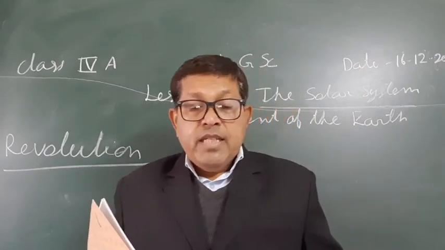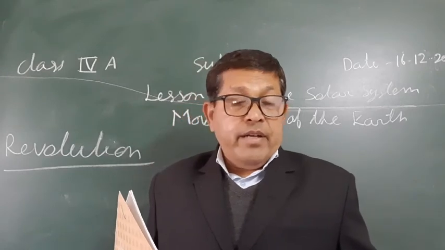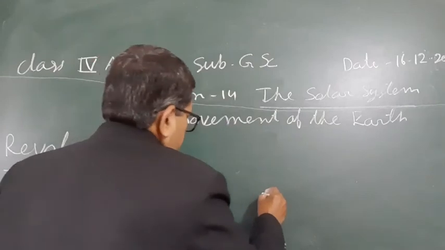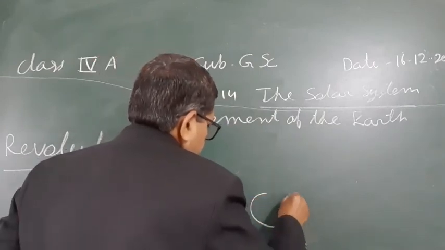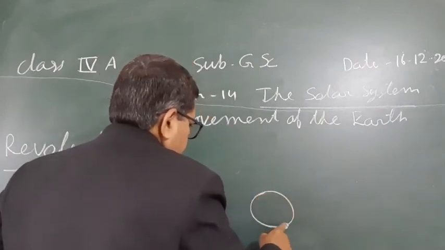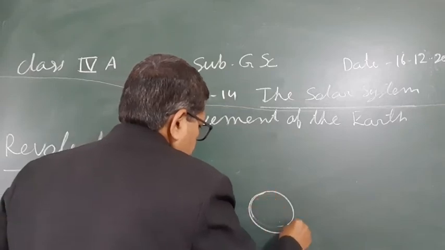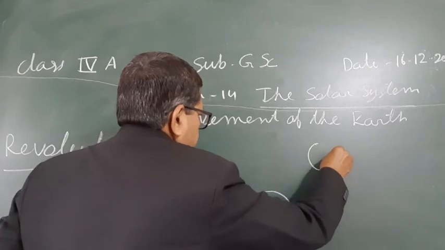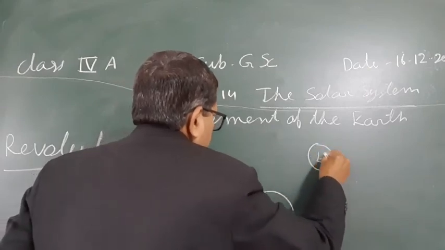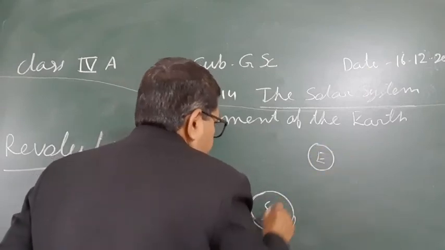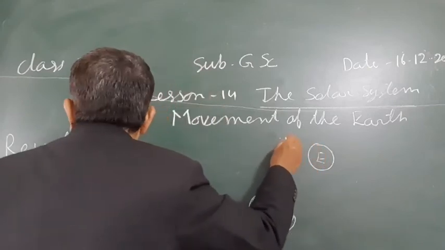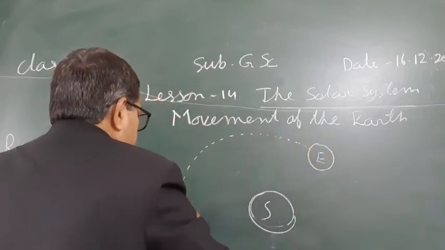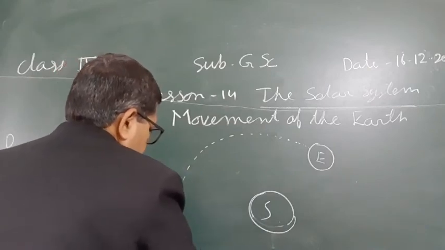The earth moves around the sun on its orbit. Suppose this is the sun and this is the earth. It revolves around the sun.